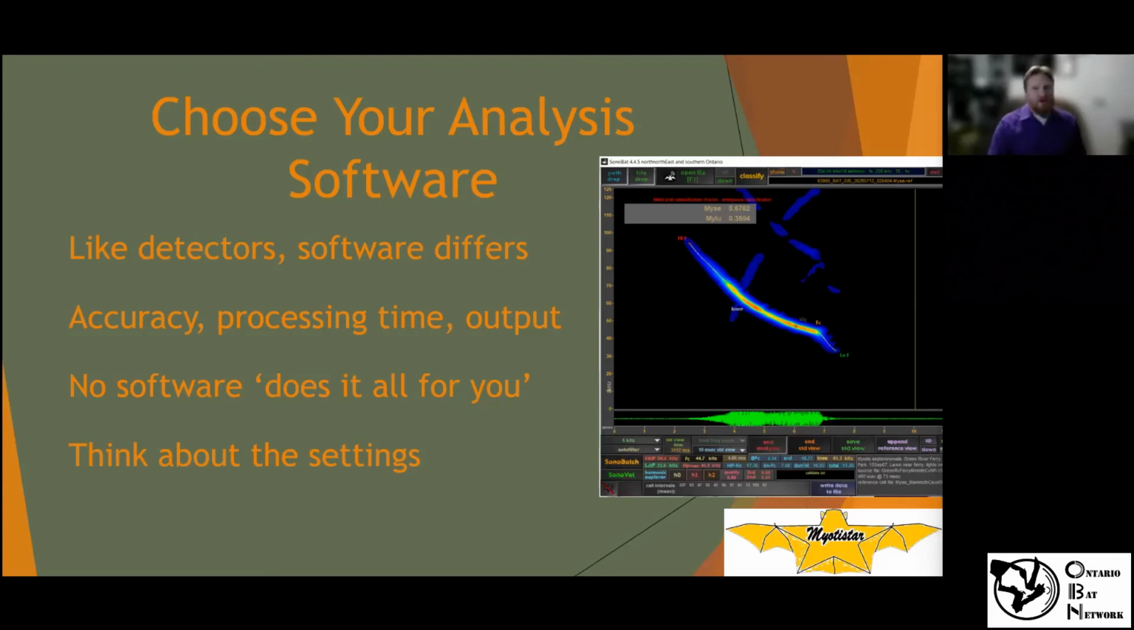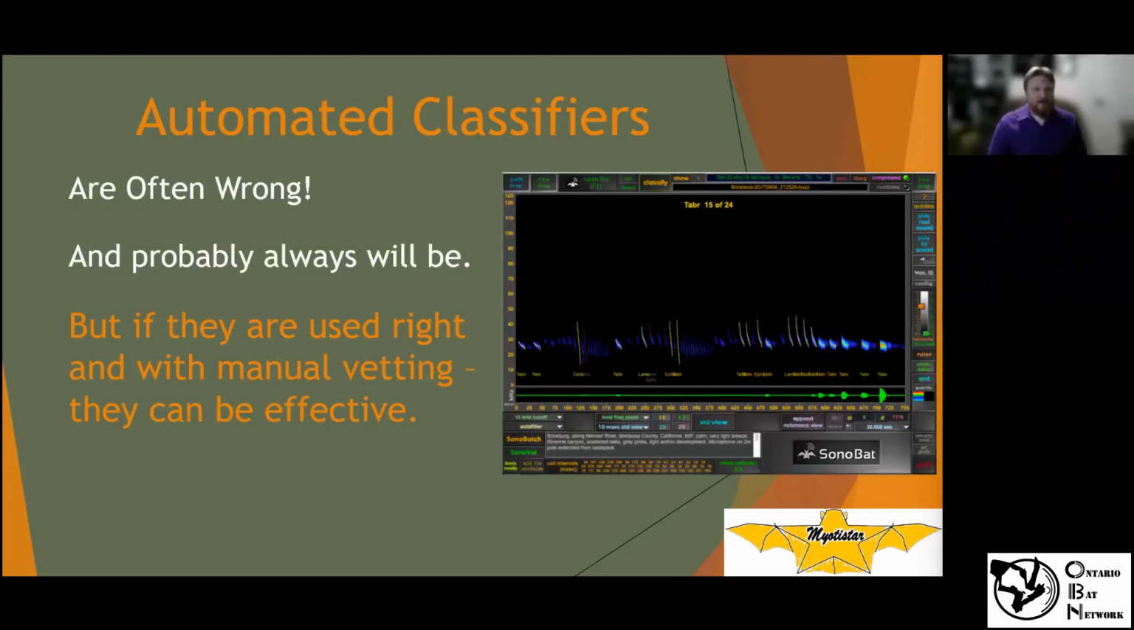You want to think about the accuracy of species ID and quality and vetting. No software will do it all for you. There is definitely a learning curve. It's going to take a while to understand. You need to think about the settings, just like the detector itself, variables in the settings of your analysis. One little note about automated classifiers: they are often wrong. Don't assume they're right all the time. They get you kind of in the right ballpark. Some things are right, but there's a percentage that will be wrong.